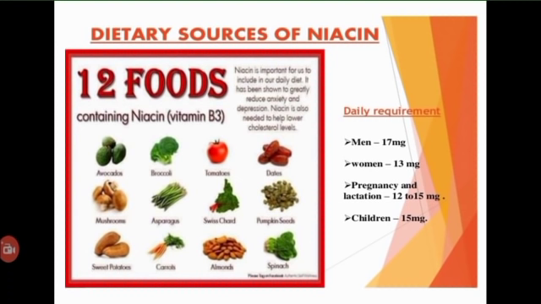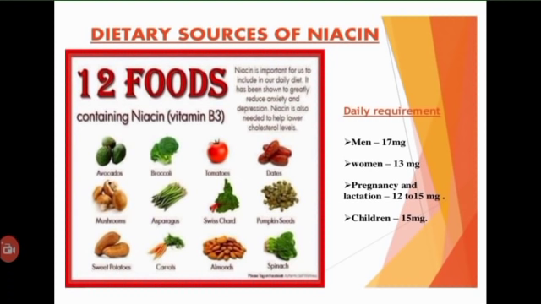The essential amino acid tryptophan serves as a precursor for the synthesis of nicotinamide coenzymes. On average, 1 gram of good quality protein containing about 60 mg of tryptophan is equivalent to 1 mg of niacin.